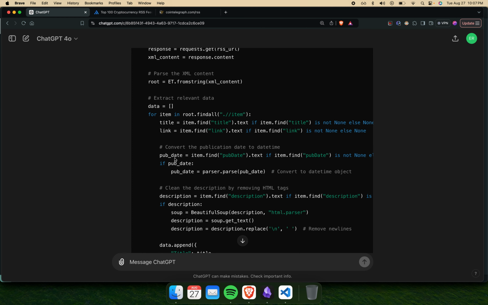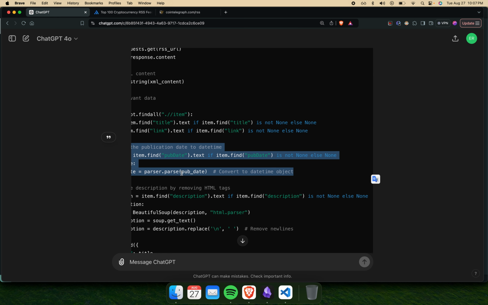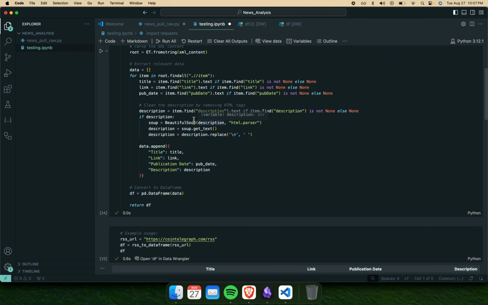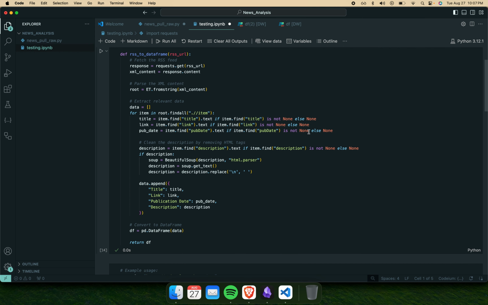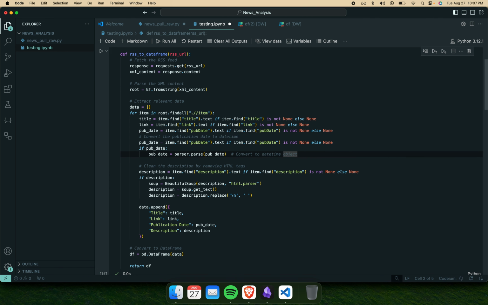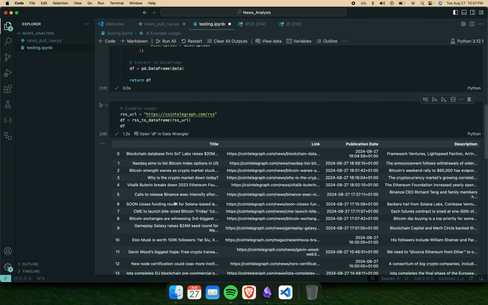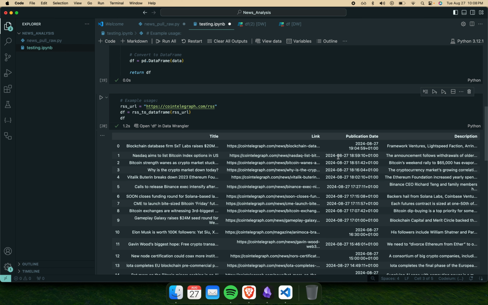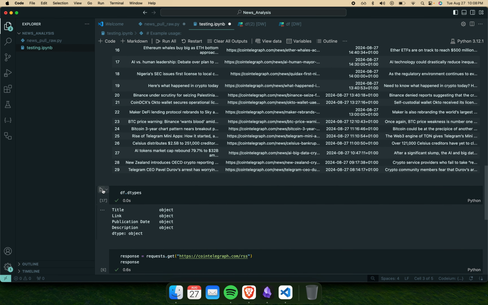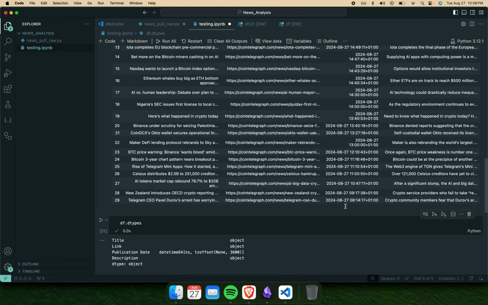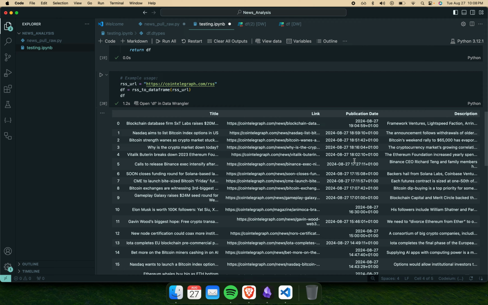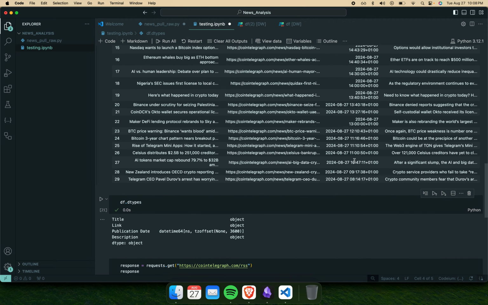But where does it add it? Publication date, convert the publication date to datetime. So this comes right after the initial 3 lines. Publication date. Can we just paste it in here? And theoretically it should work. Cool, this looks like datetime. Let's just double check it. Perfect, look at that. Okay, so this is one of the sources done.